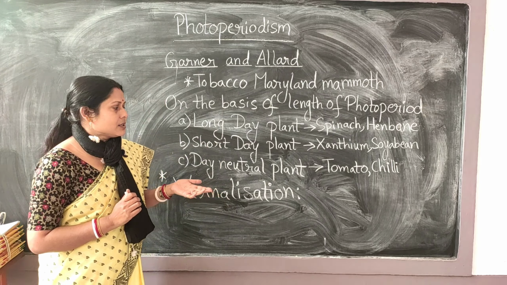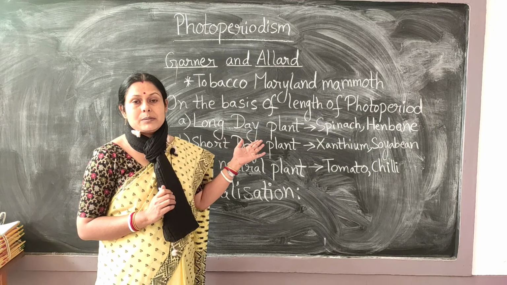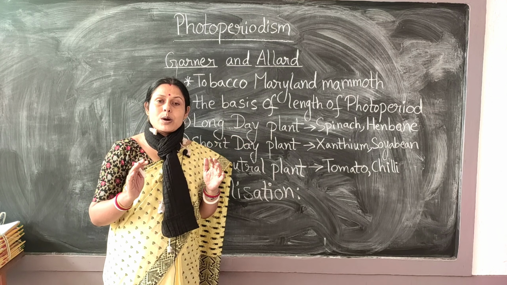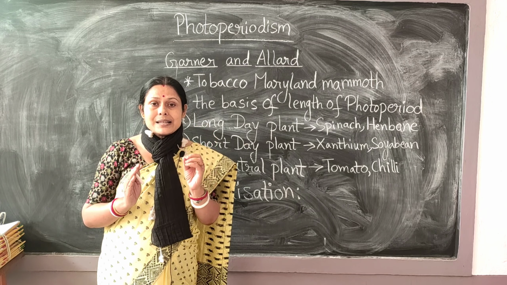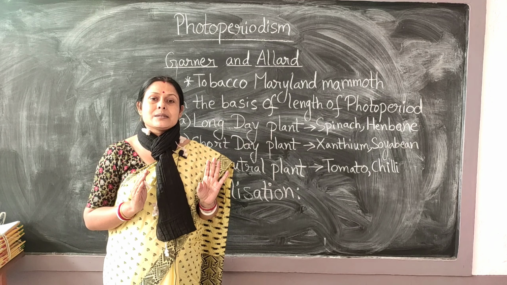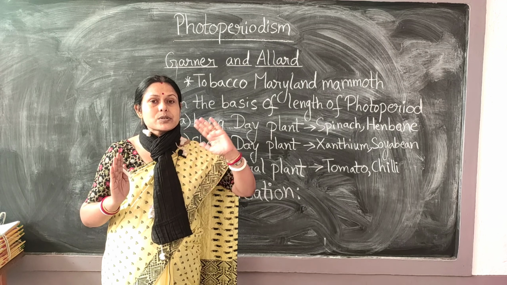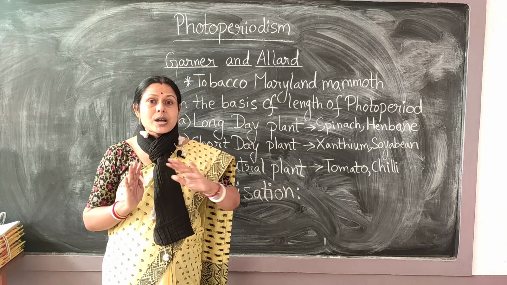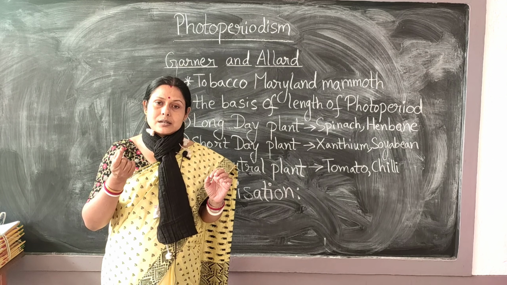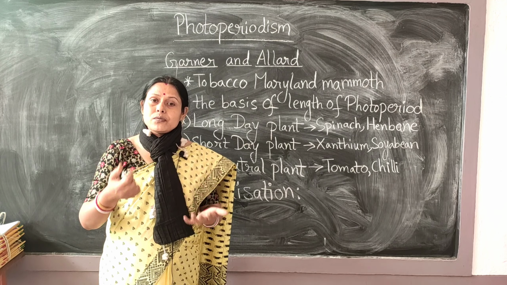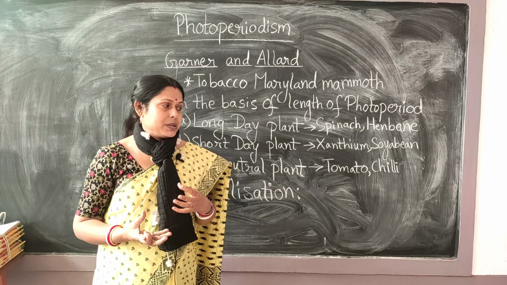Then there is another group of plants which we call short day plants. Now what is a short day plant? These plants require a light span or exposure to light lesser than the critical day length. That means more exposure to night, or more darkness, and then these plants can flower; the conversion of the vegetative bud into a flowering bud, that is, the formation of florigen, can take place in them.